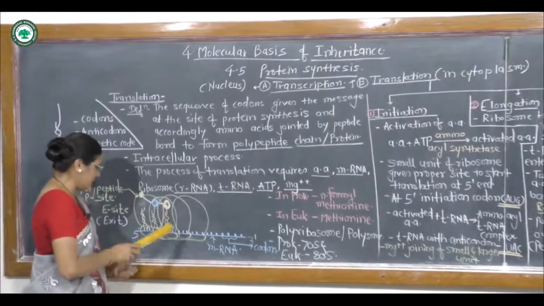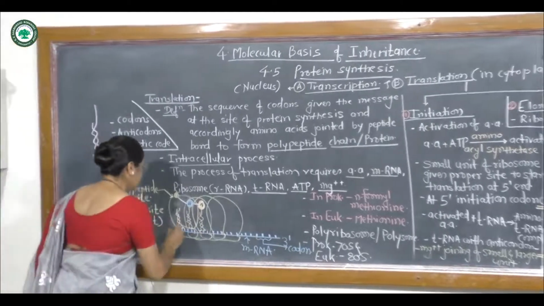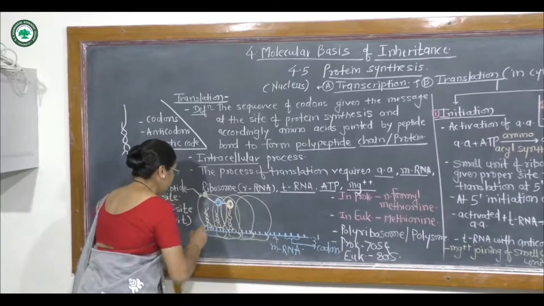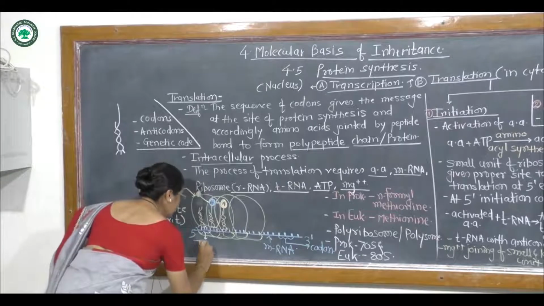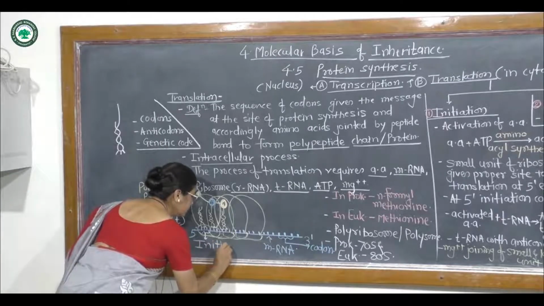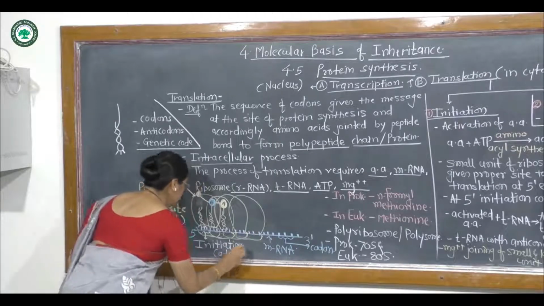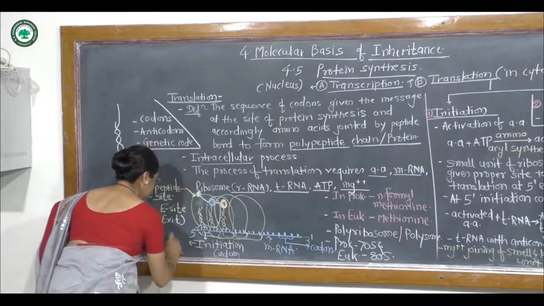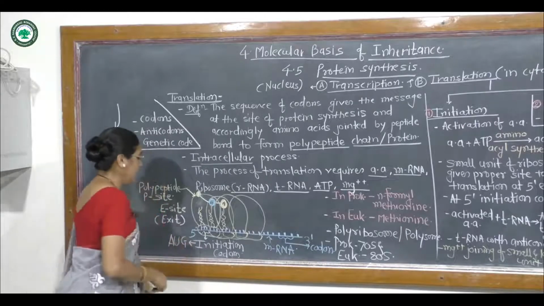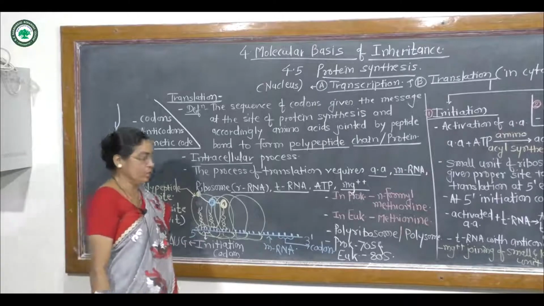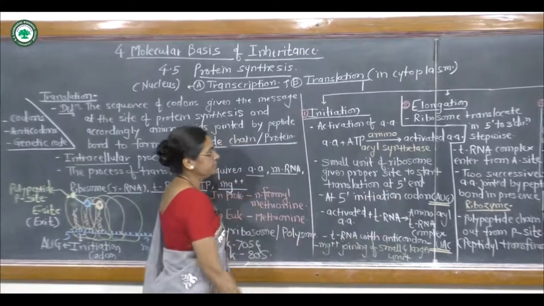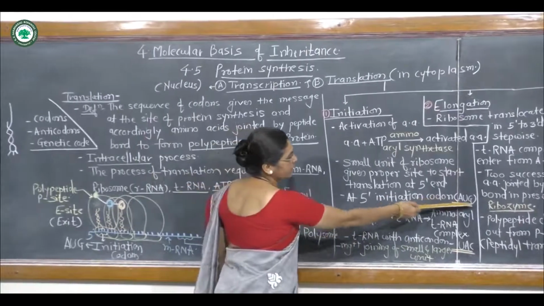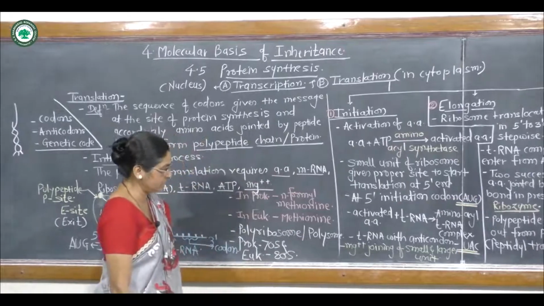At the 5' end, the codon is present, and it is always termed the initiation codon, and the initiation codon is always AUG.